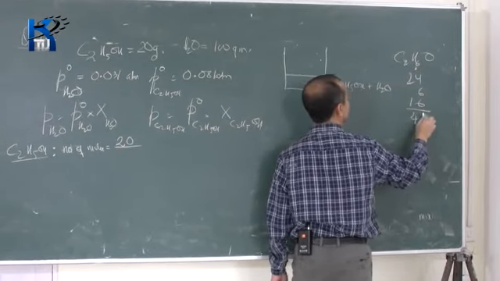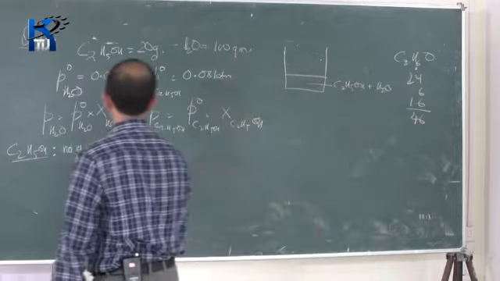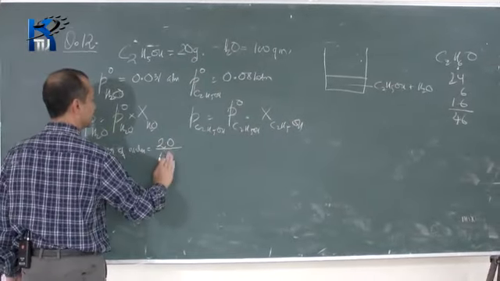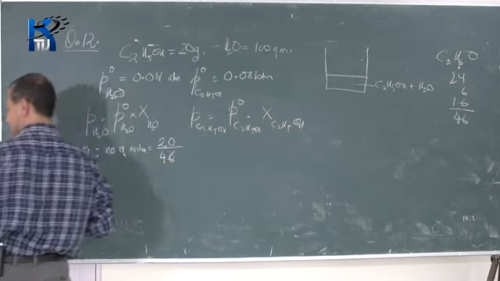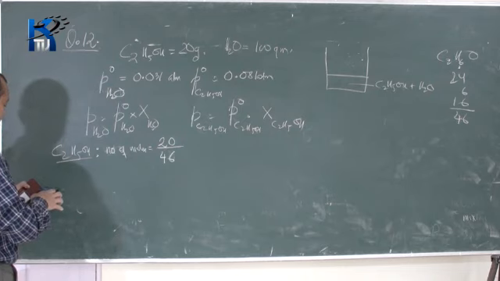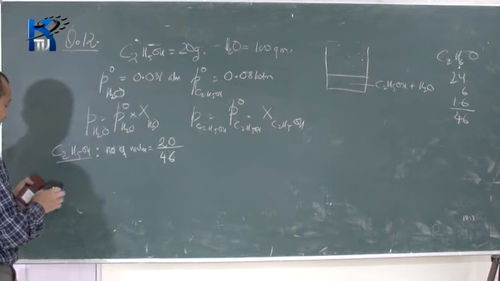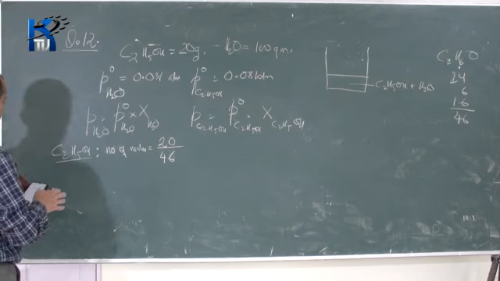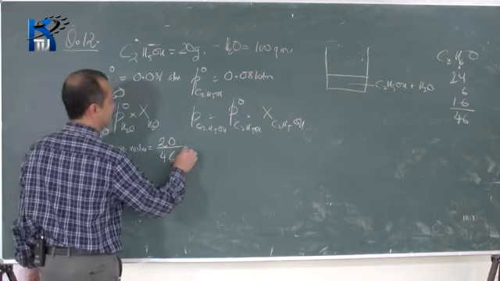So the answer is 46. So it is 20 divided by 46, which is 0.435.